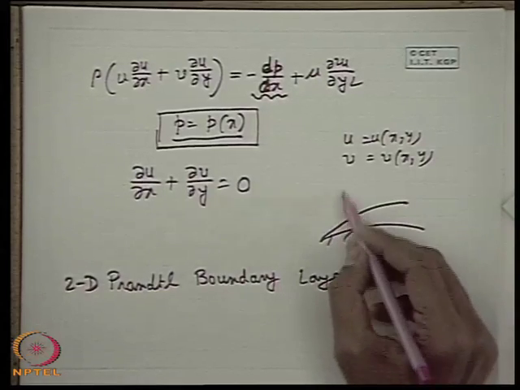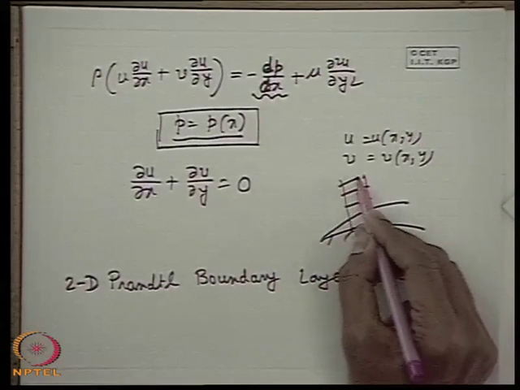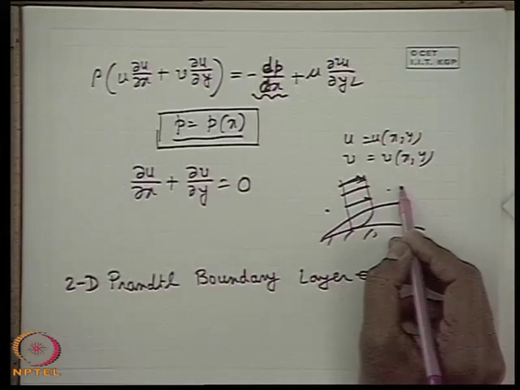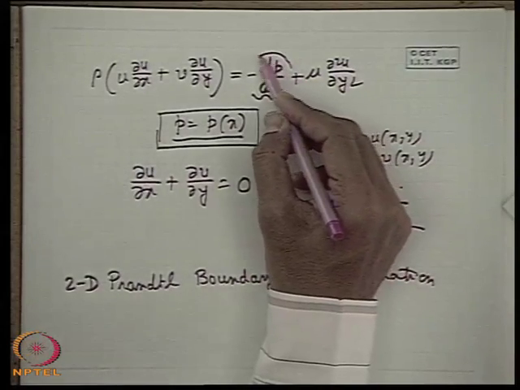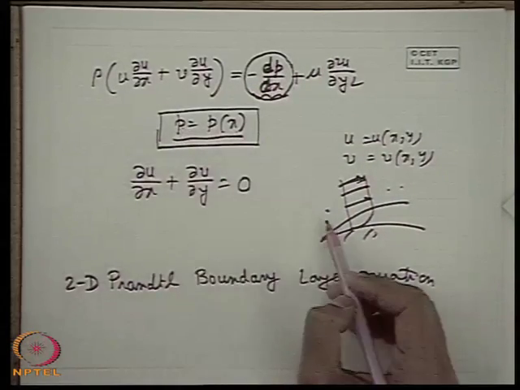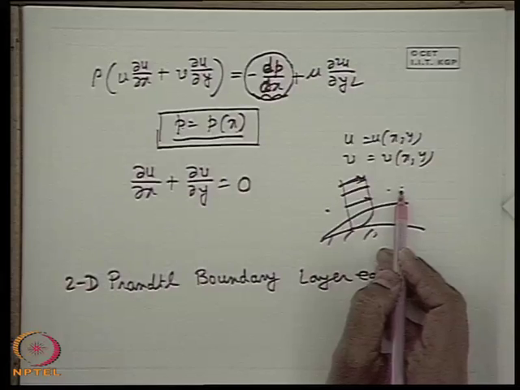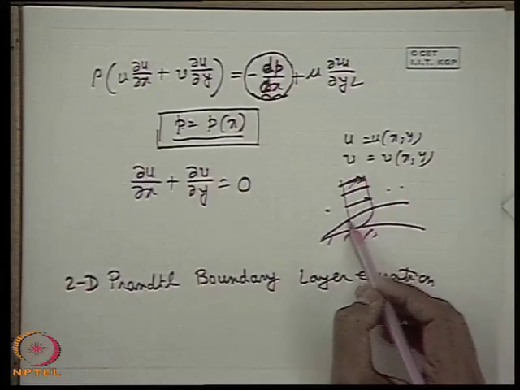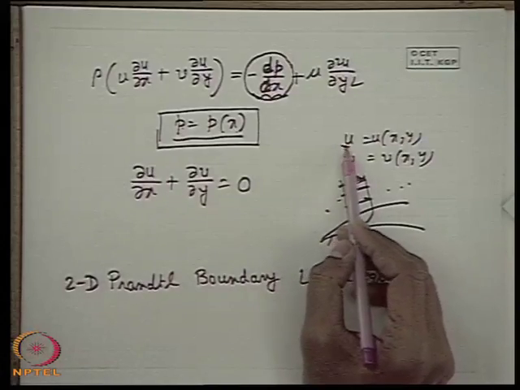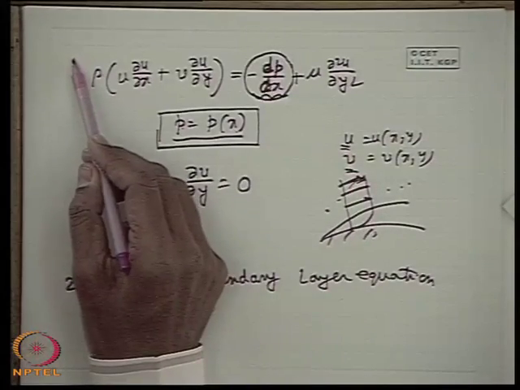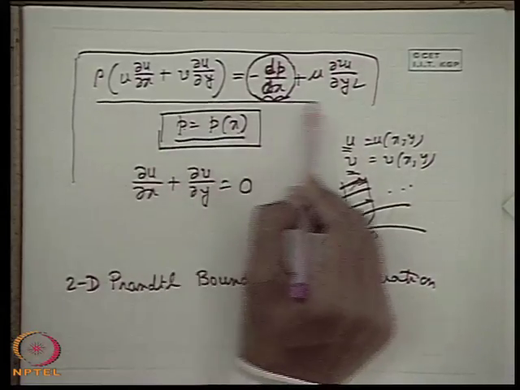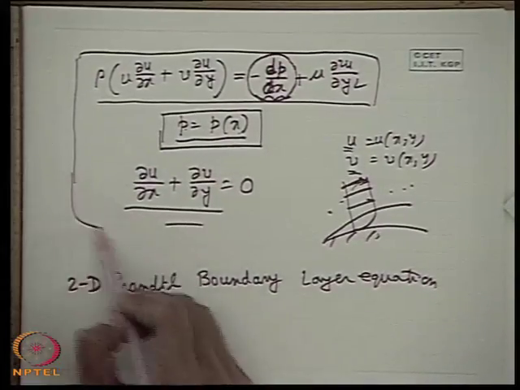That means, this is the surface. So, the pressure equation will be solved by solving the Euler's equations or the Bernoulli's equations in the potential flow region. So, dp dx is already known for the boundary layer equations. The pressure is solved in the form of a function p of x from the solution of Euler's equation or Bernoulli's equations within the potential flow. Then the only unknowns that remain are the u and v components, and these can be solved by the boundary layer equation, that is the equation of motion in the x direction within the boundary layer, along with the continuity equation.